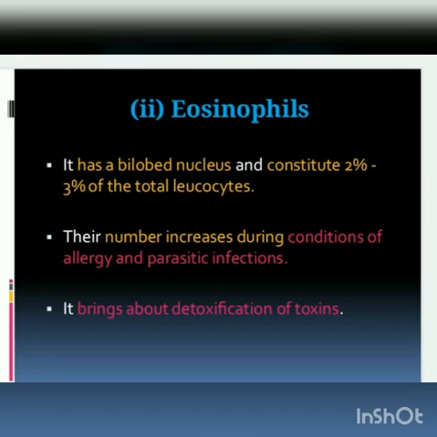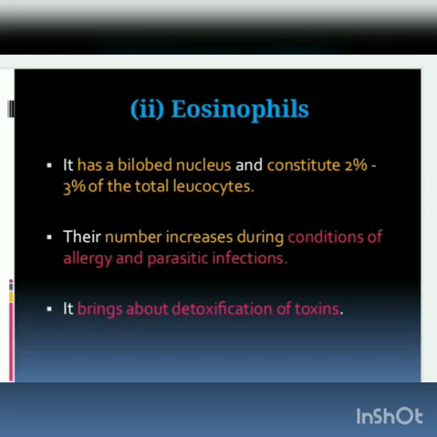Towards that parasitic infection, the eosinophil number will be increased. Allergy: imagine a fast running vehicle crossing, from which smoke is emitted, and unfortunately we inhale it, immediately we will sneeze. At that time also the eosinophils will increase.